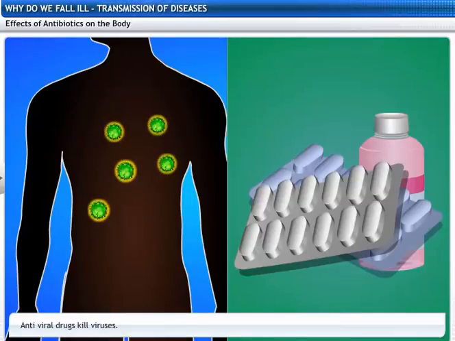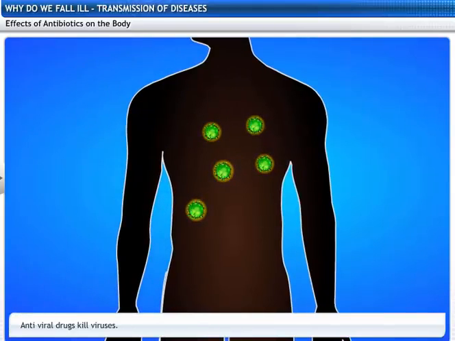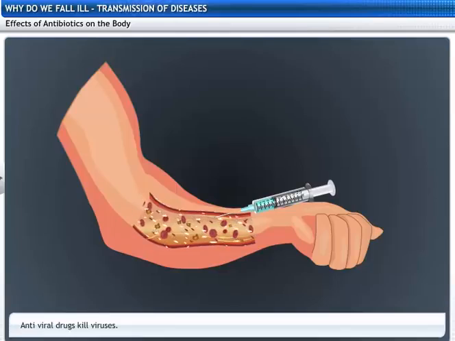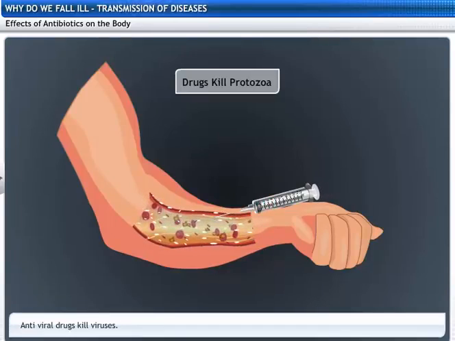Antiviral drugs are meant for treating viral diseases. Antiviral drugs are difficult to prepare as compared to antibacterial drugs because viruses are unique in the sense that they grow only inside the host and keep on changing their form during the different stages of life. Similarly, some drugs kill protozoa, such as the malarial parasite.